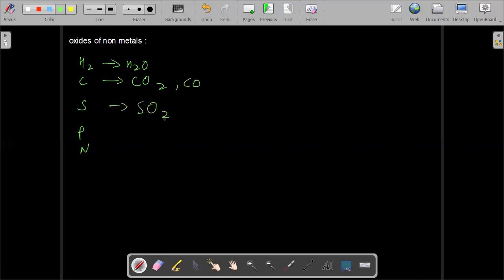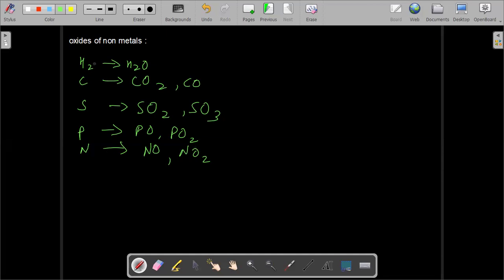Sulfur dioxide, sulfur trioxide. Oxide of phosphorus? PO, PO2. In a similar way, you have the oxides of nitrogen: NO, NO2, N2O. These are the different oxides of nitrogen.